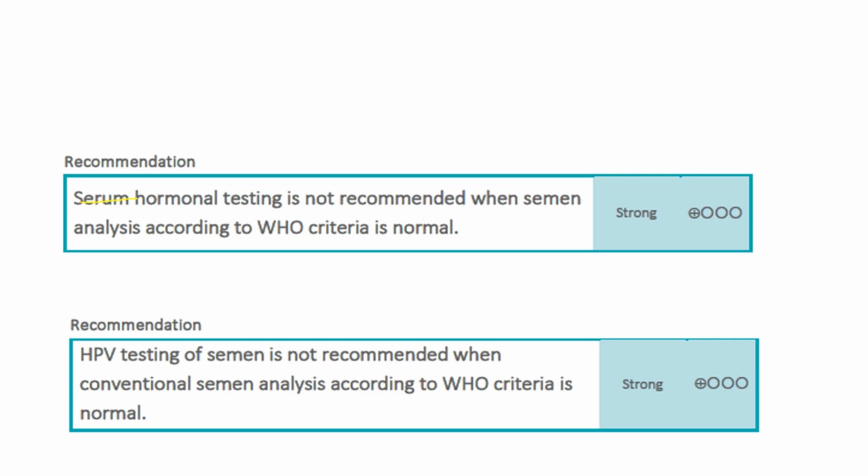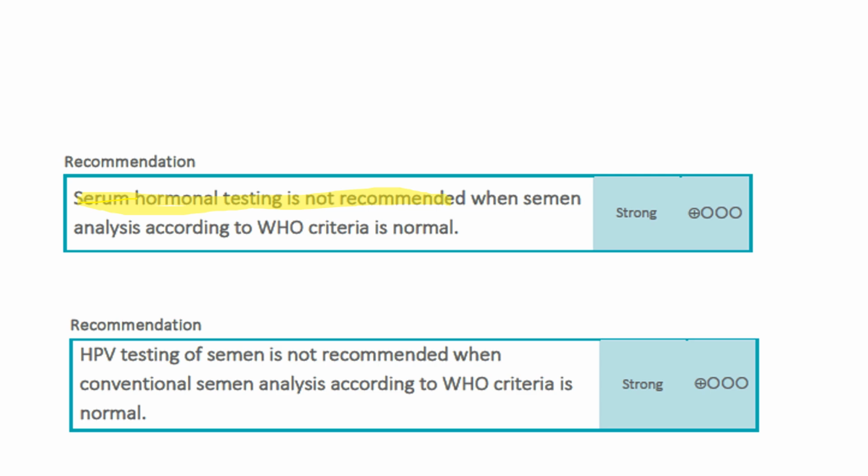Serum hormonal test is also not recommended if the semen analysis is normal. If the semen parameters are abnormal, then to differentiate whether it is due to a testicular cause, hypothalamic cause or obstructive cause, we can do serum hormonal testing, but it is not recommended as a first test to perform.